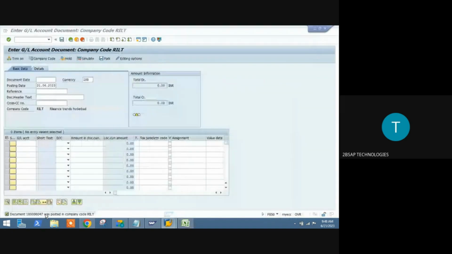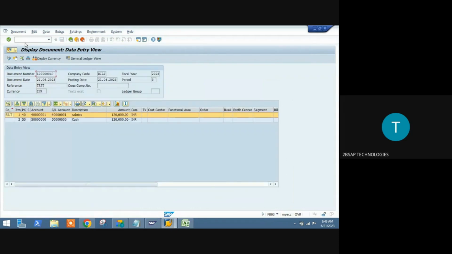Now you have made an entry, right? I'm going to display it. This is the entry you have posted. Are you able to see this one? SAP will work based on a layer concept. SAP is a system application. Take how WhatsApp is working, where you have your groups, text, call, video options, everything. In the background they have done their programming. In the same way SAP also did that programming.